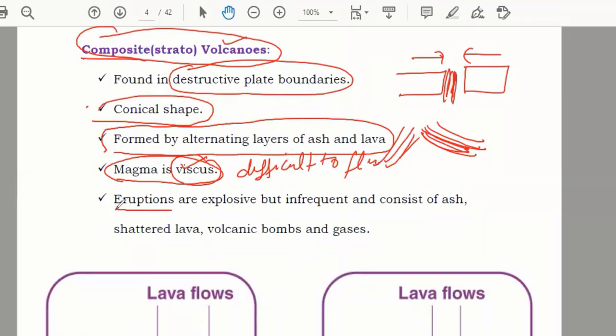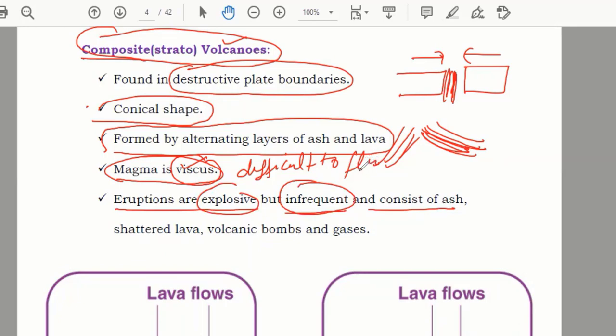Now, eruptions are explosive. You hear the sound and you find that lava particles go very high in the air, but infrequent, and consist of ash. They're saying there are explosions, but not frequently: maybe for 4 or 5 hours you don't have any, then again you have, then again for a long time you don't have.